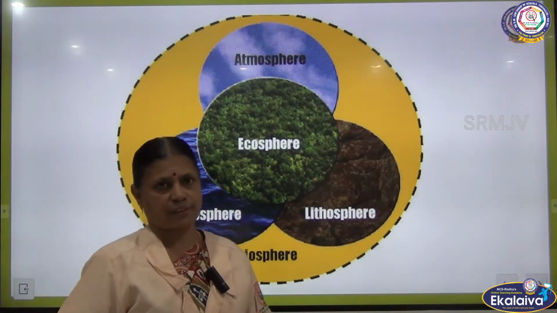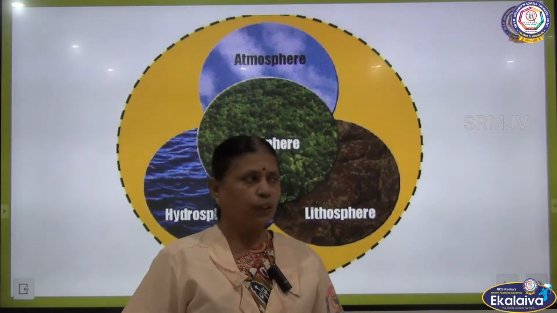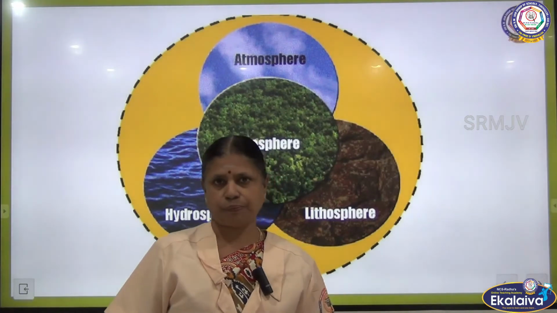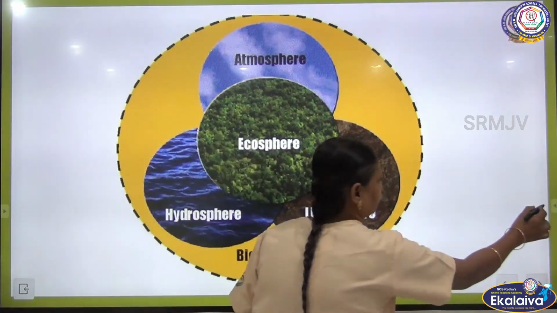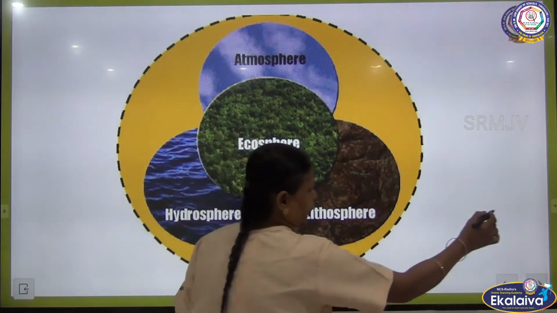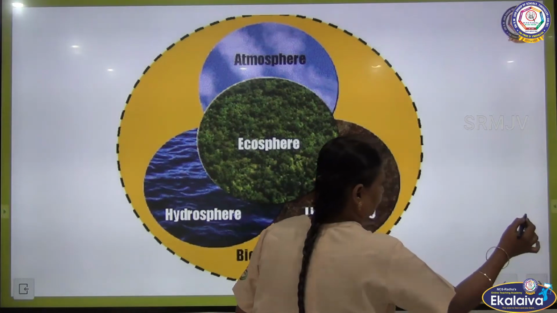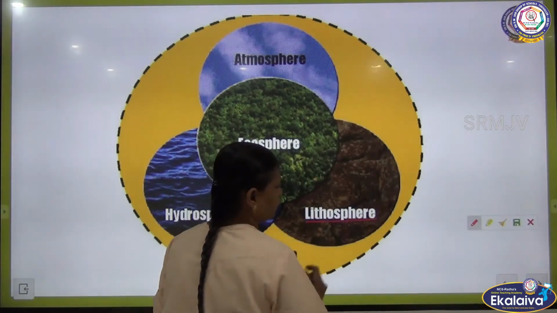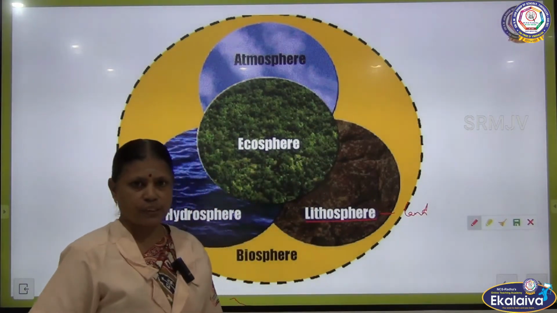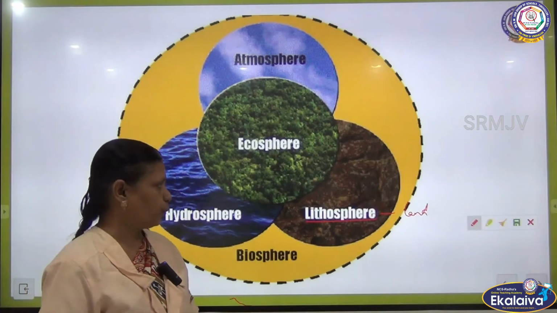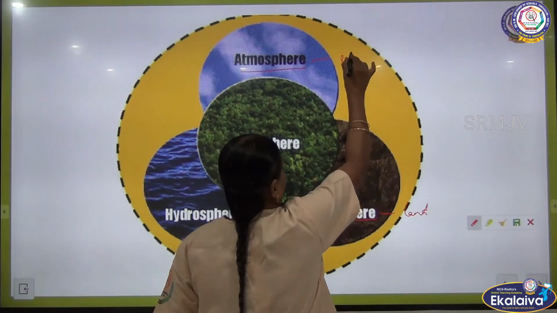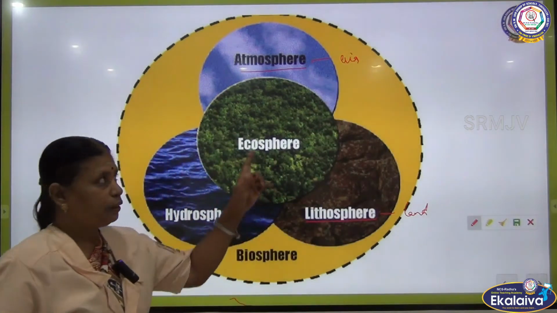Where does life exist? Life exists on the earth where atmosphere, lithosphere and hydrosphere are present. Lithosphere: the land surface which covers the earth is called lithosphere. Atmosphere: the air which surrounds the earth is called atmosphere.